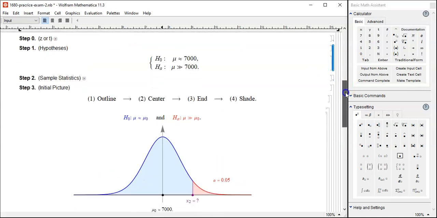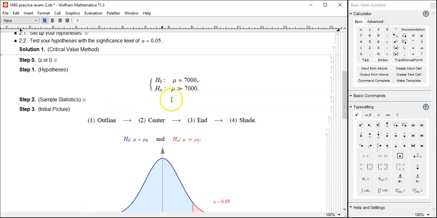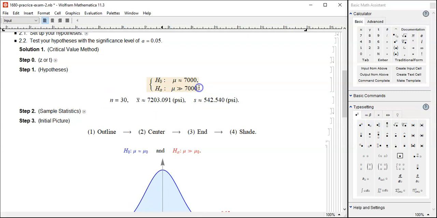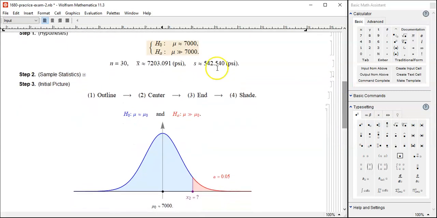This one as well. In that case, I cannot bring everything in the same viewing window. Let's put it over here. Okay, null is 7,000, and that's the center.